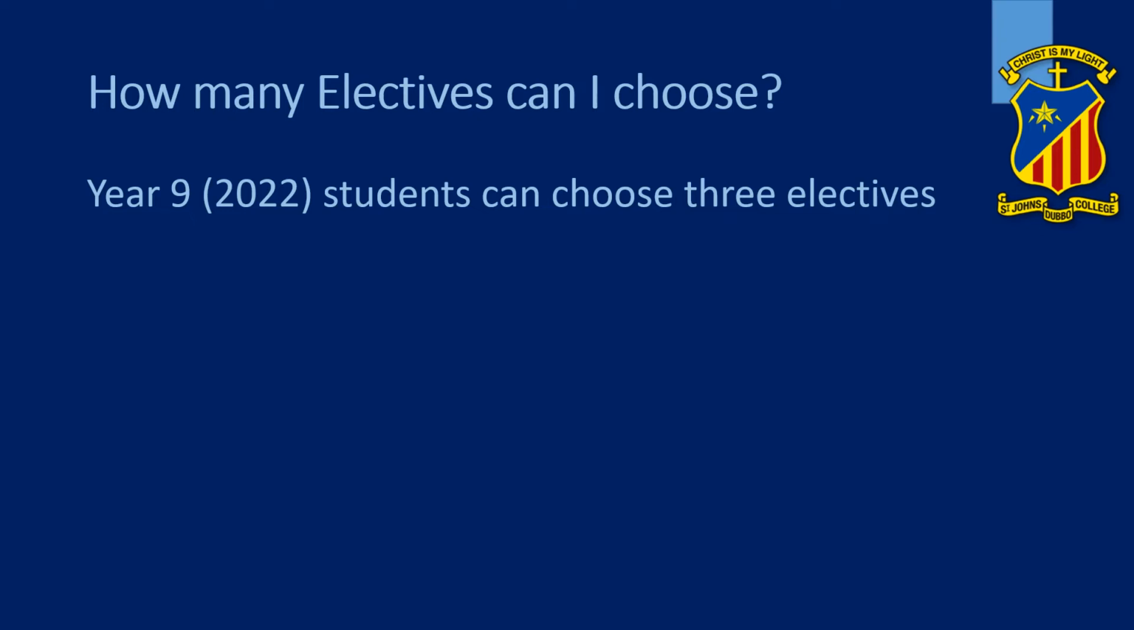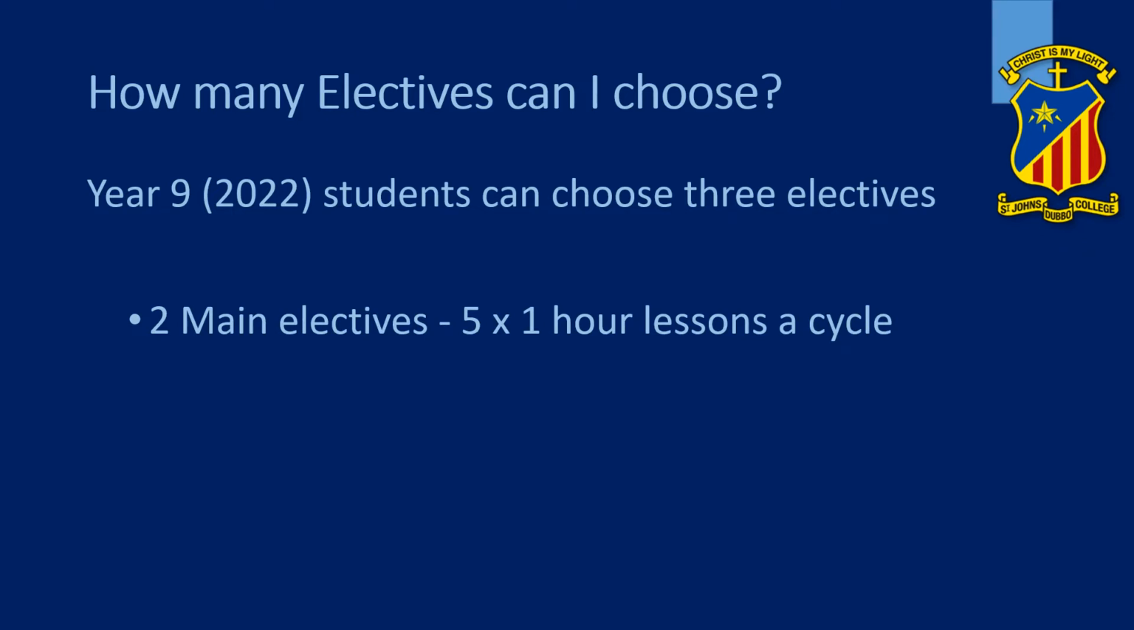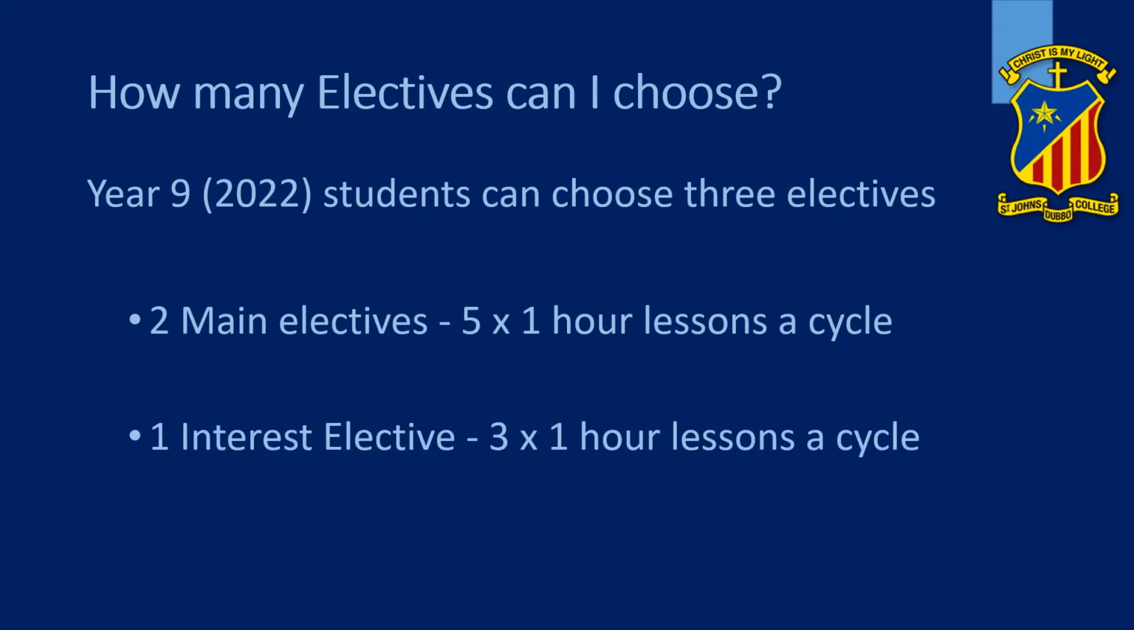How many electives can I choose? In Year 9 for 2022, students can choose 3 electives. You can choose 2 main electives. They will go for 5 periods each cycle for 1 hour each. You can also choose an interest elective. This will be 3 lessons or 3 hours each cycle.